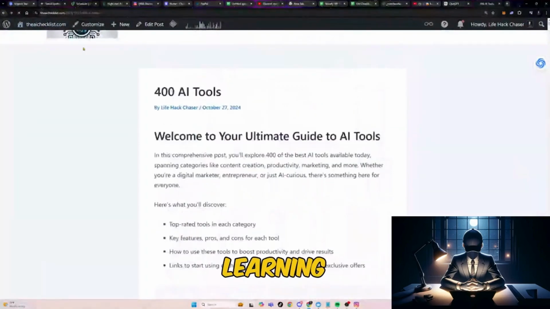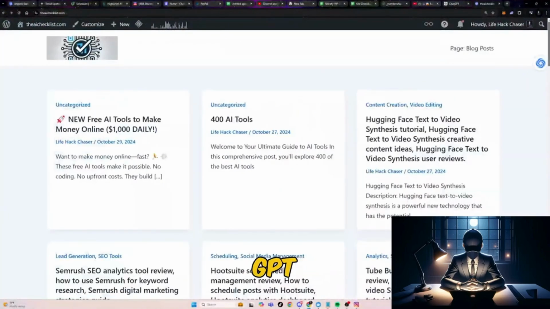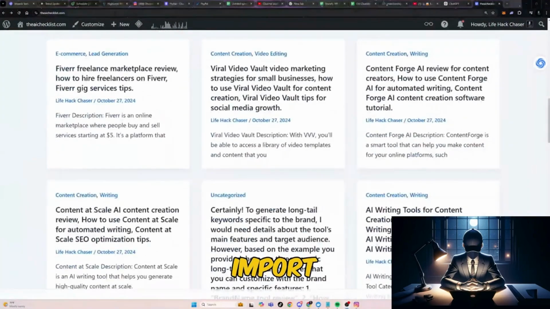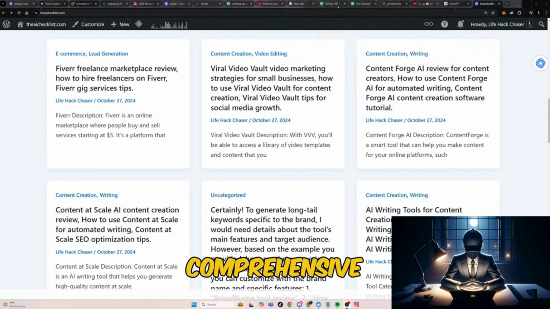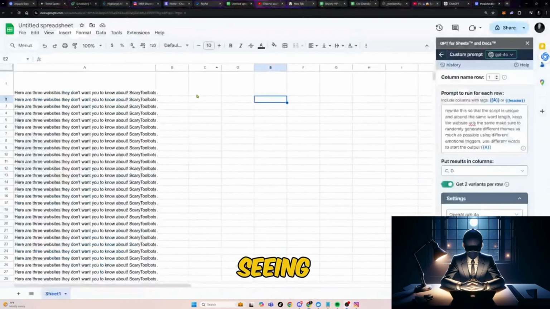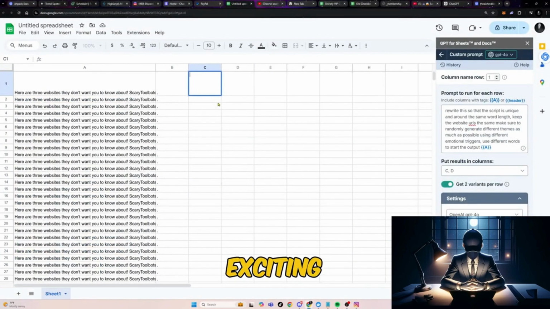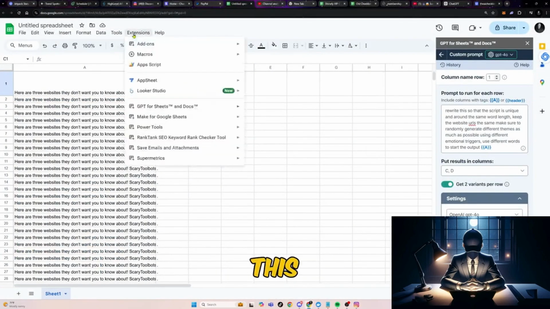If you're interested in learning how to build large-scale websites with GPT for Sheets and WP all-in-one import, let me know. I can create a video guide showing how to rank these comprehensive sites on Google. Already, I'm seeing some traffic from these sites, which is exciting. Here's a quick breakdown of how I use this method.